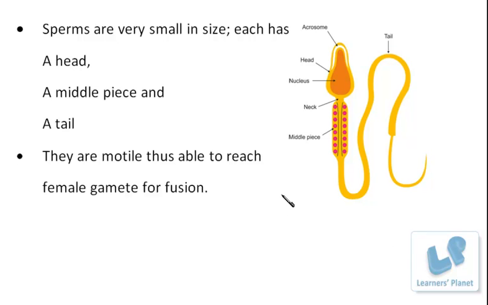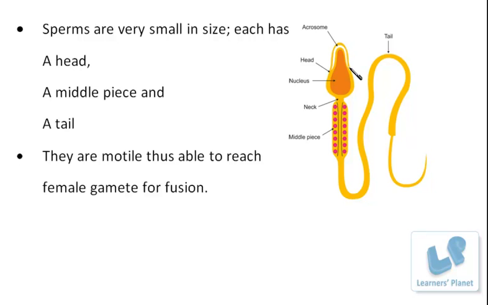So students, now let us understand the structure of the sperm. Sperms, as I already said, are very small in size, and I am not wrong if I say that it is the smallest cell in our body. Although sperms are produced in millions in the human body, if we look at an individual sperm, it has a very small size, and each sperm has various parts. And what are these parts? There is a head, a middle piece, and a tail.